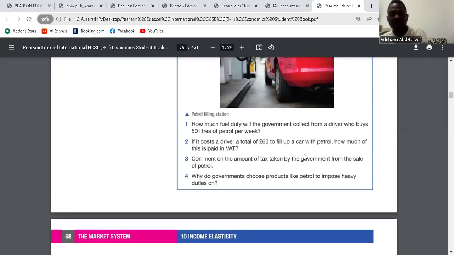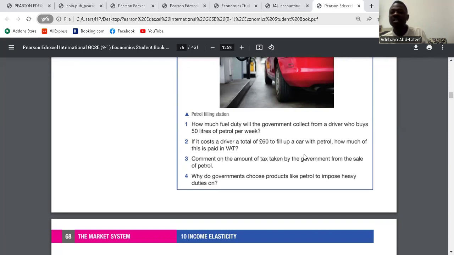Question 3. Comment on the amount of tax taken by the government from the sale of petrol. 12 is more than half. More than half of the money generated from the sale of petrol is taken by the government. It is because petrol is for those who are rich. If you are not rich, you don't buy a car. Do you understand?